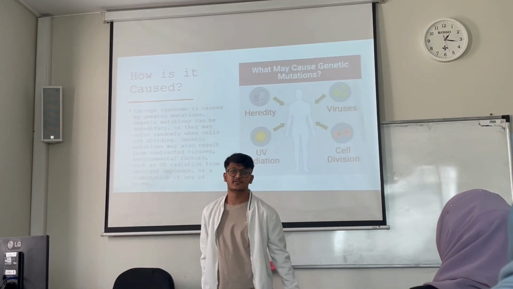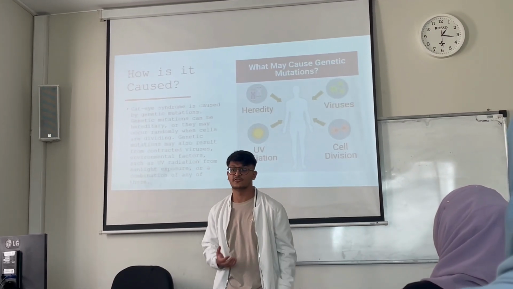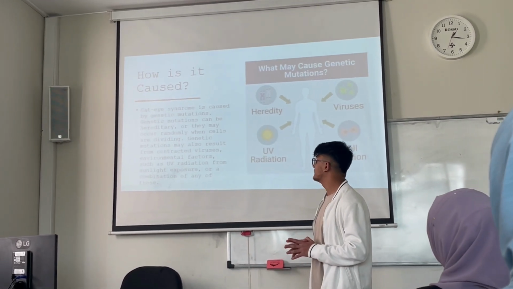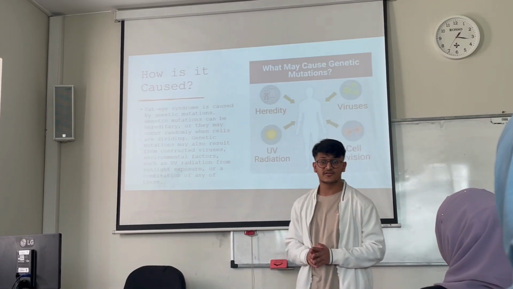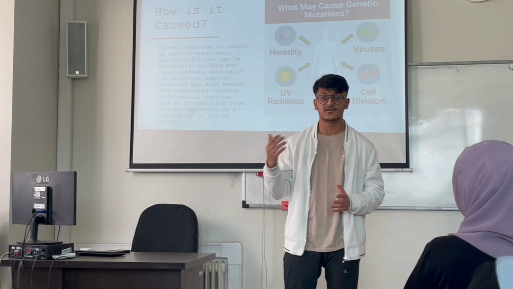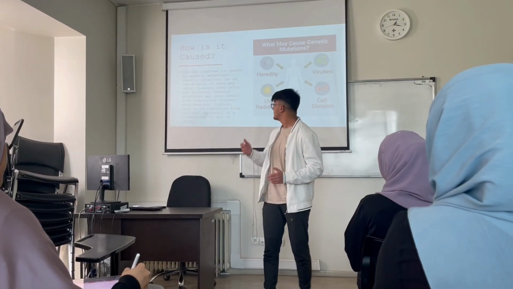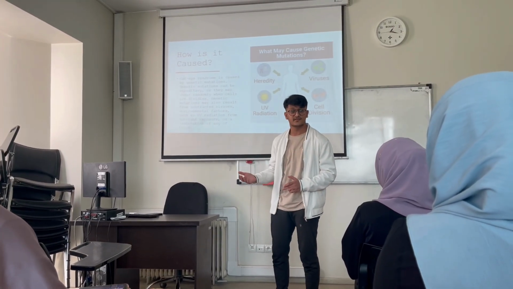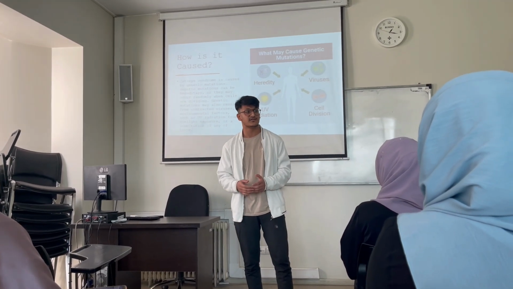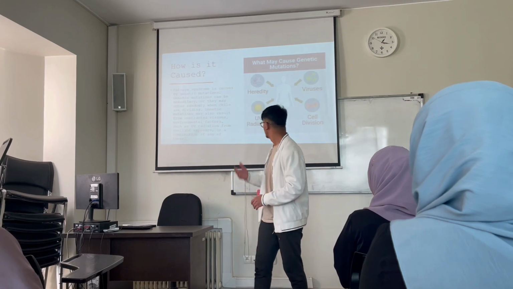So how is cat-eye syndrome caused? Mainly, cat-eye syndrome is caused as a result of genetic mutations. Genetic mutations can be of 4 types. It can be direct heredity, from your parents or your grandparents. It can be as a result of contracting viruses, or it can be a result of environmental factors such as UV radiation and so on and so forth.